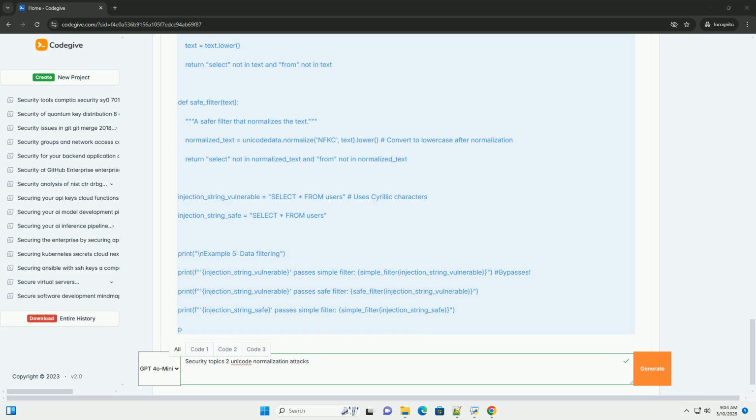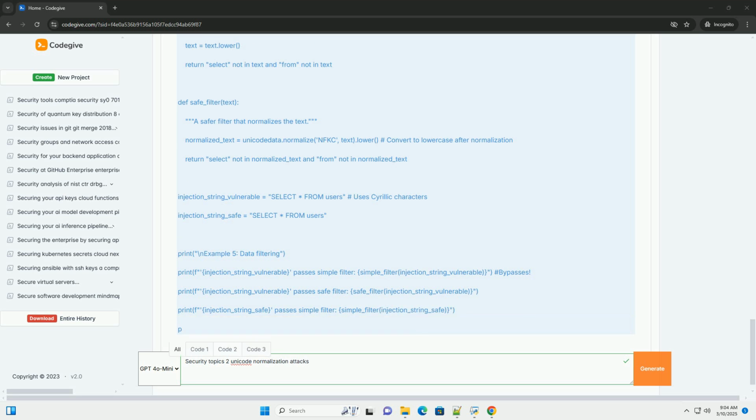8. Best practices. Always normalize user input. Treat user input as potentially malicious and normalize it before any processing. Choose the appropriate normalization form for your use case. NFC is generally recommended for most cases. Use well-vetted libraries for Unicode handling. Validate after normalization. Educate your development team about Unicode security issues. Perform regular security audits and penetration testing.